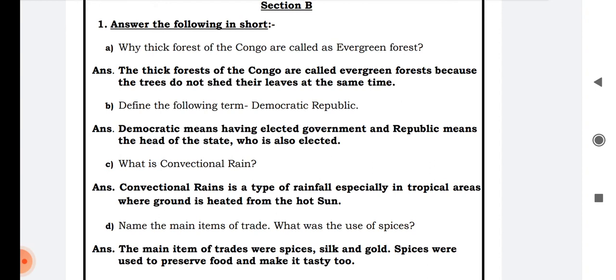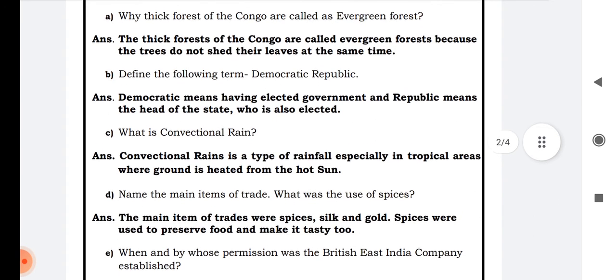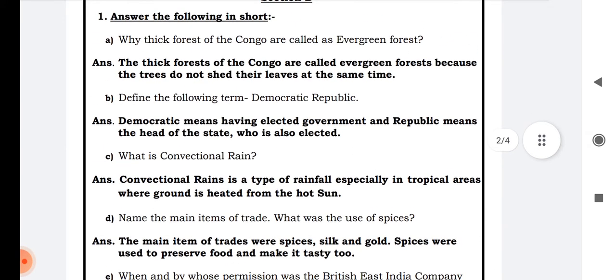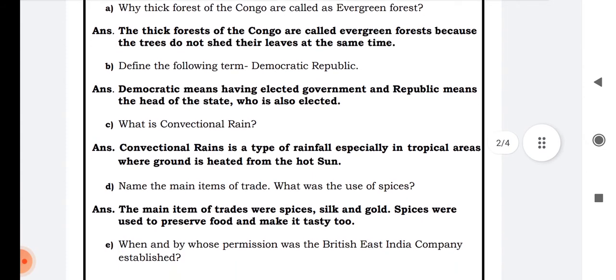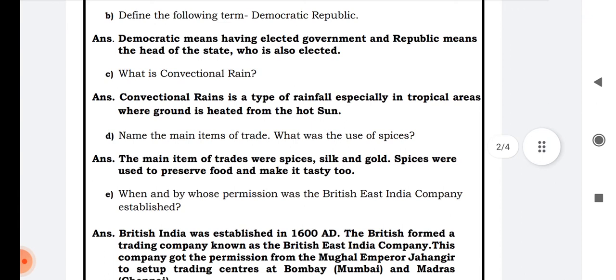Answer. As you all know, due to the location of the Congo, it is covered with thick forest and has a hot and humid climate. The thick forests of the Congo are called evergreen forests because the trees do not shed their leaves at the same time. Yes, that is why they are evergreen forests. We have regular rainfall over there.